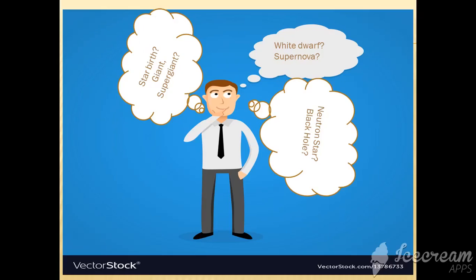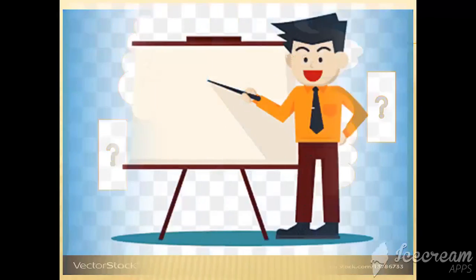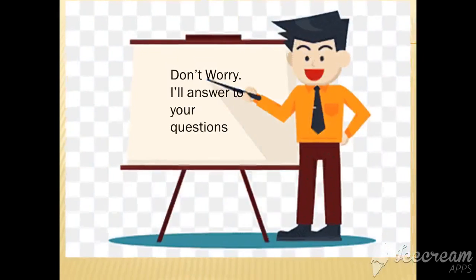So we must have questions to know more about these terms, what these terms represent, what is the science behind these terms. A lot of questions related to astronomy and astrophysics you must have in your mind. In this lecture I am going to answer a few of those questions.